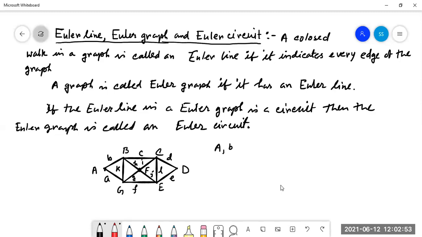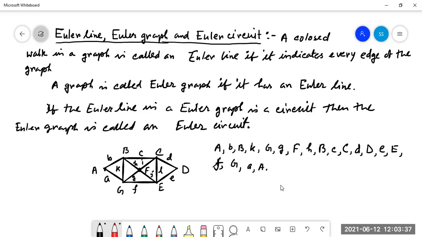We can write down A, B, capital B, K, actually small k, then capital G, small g, then F, then H, then B, then small c, then capital C, then small d, then capital D, then small e, then capital E, then small f, then G, then A. It is a closed walk.